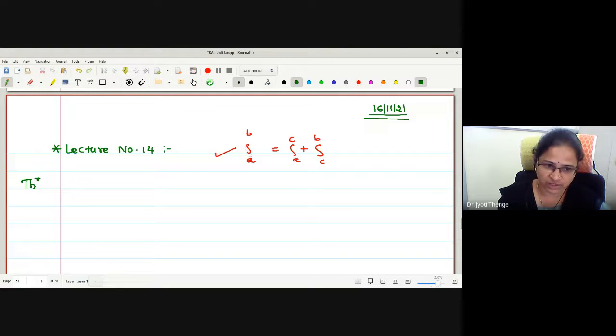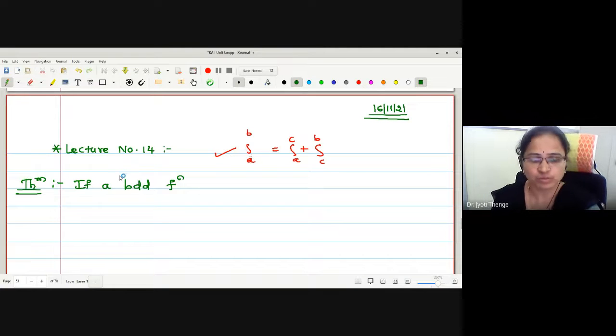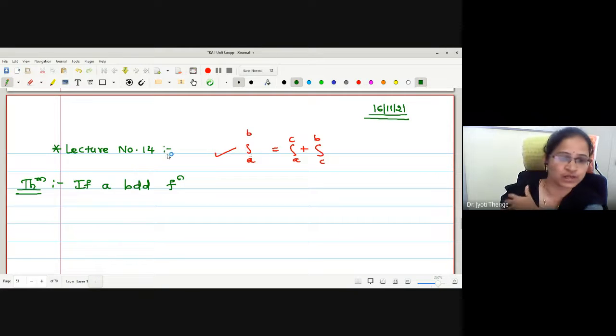Let me write the statement of this theorem. If a bounded function is integrable, every time we were writing bounded function because right now we were checking the integrability only for bounded functions. For a function that is not bounded, it is not possible to find the integration. Correct?